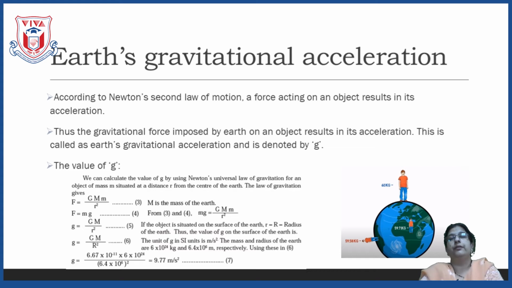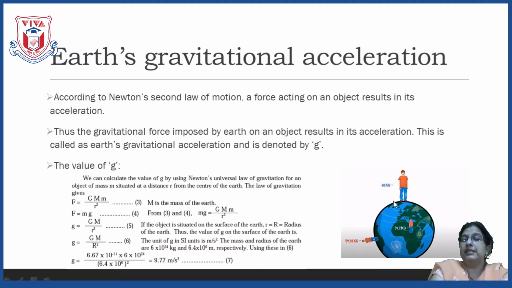This is the value of g which comes from the calculation. But as we say, the earth is not in a perfectly circular shape, it is a little bit elongated. It is not properly circular, it is slightly flattened at the poles and bulged at the equator. Now see here, if you consider this is the center of the earth, this is what we call the equator. So at the equator it is bulged and the earth is slightly flattened at the poles.